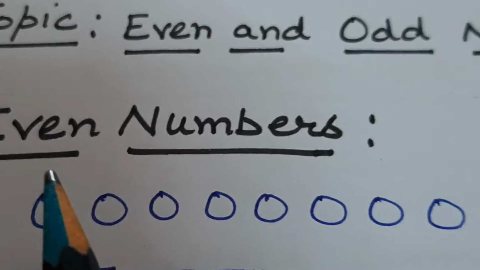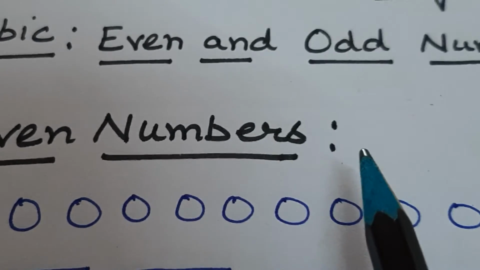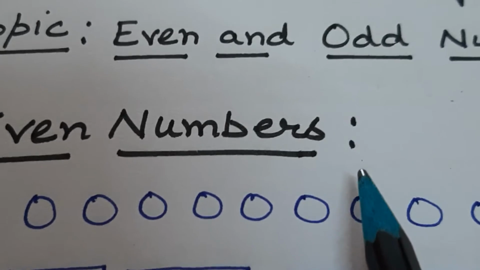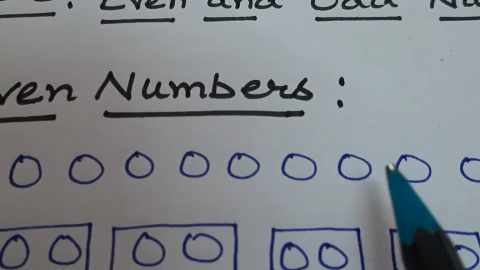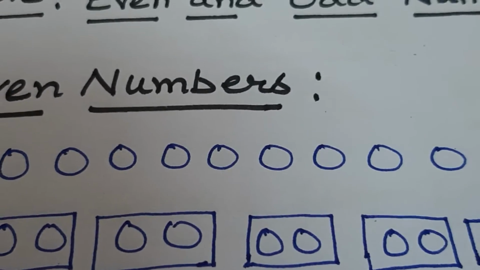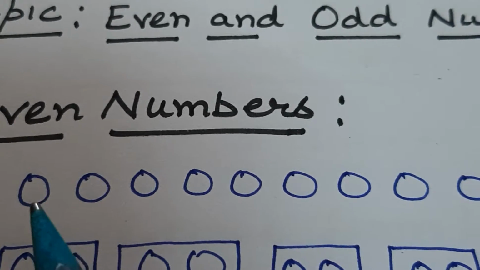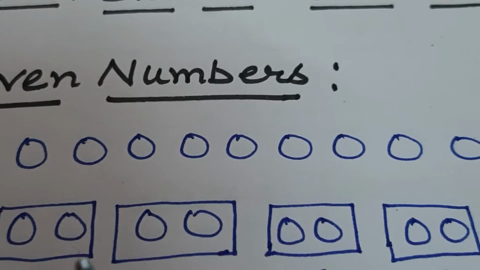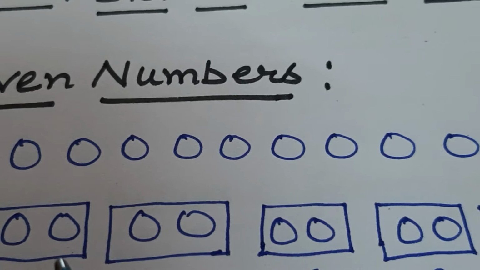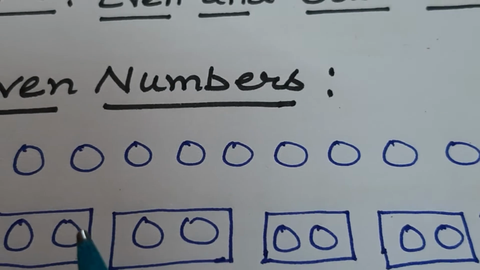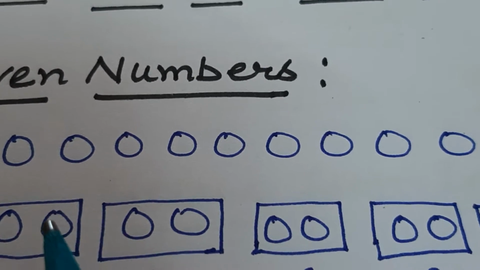First I am taking even numbers. For understanding even numbers, here I have taken some balls. Now I'll make pairs of two balls.